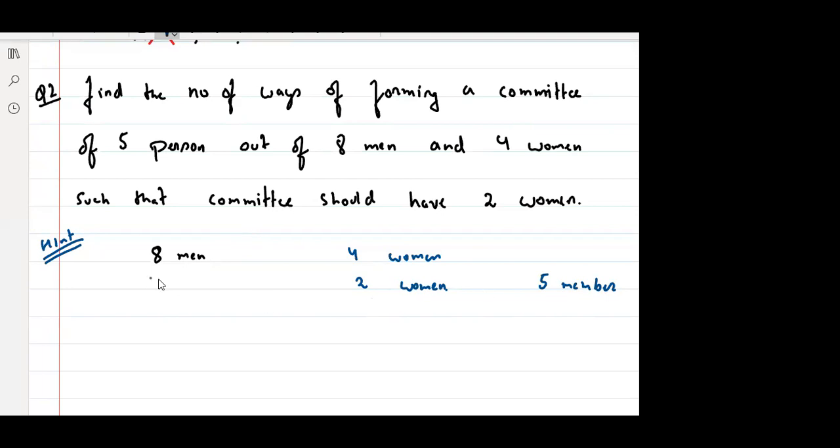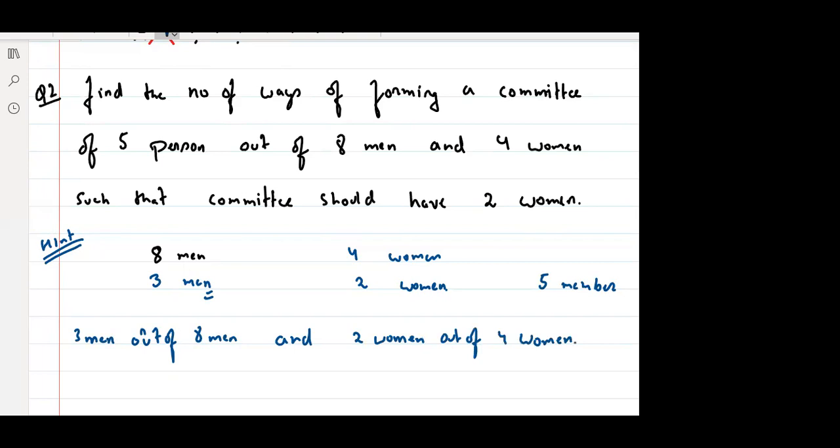So men should be 3 men. So what is the question? You have to select 3 men out of 8 men and 2 women out of 4 women.